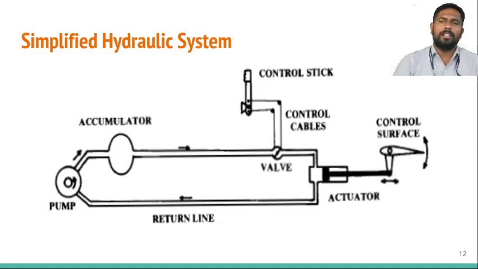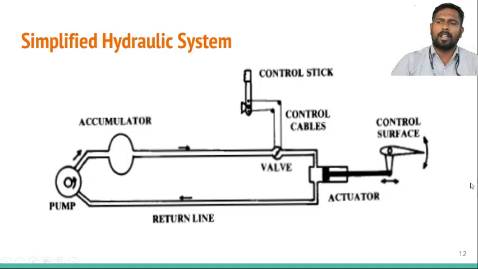In most aircraft, we are utilizing the hydraulic system type of landing gear. So this is the simplified hydraulic system in the aircraft landing gears that we are using. There should be a pump that will increase the overall pressure, while the aircraft landing gear has to be retracted or not retracted based on the conditions, and there should be valves and control sticks giving the pilot control.